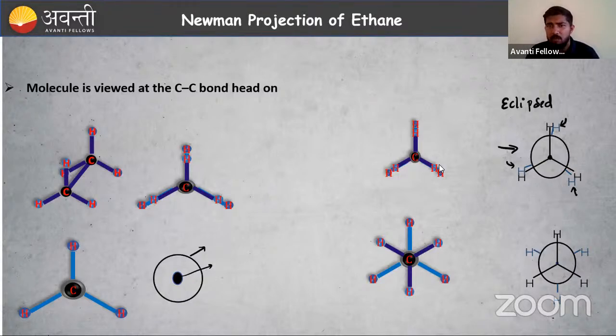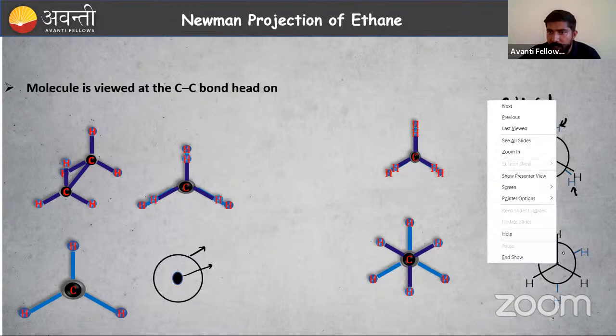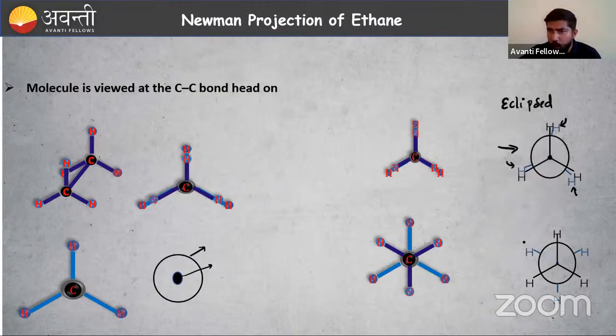The next one is the staggered conformation. This is our front side carbon, and we have three carbon-hydrogen bonds present here. Then the backside carbon-hydrogen bonds are far away from each other. So what about repulsion? Repulsion is very, very low, so I can say minimum repulsion. If repulsion is minimum, stability will be high. We have studied that. This is our front side carbon with three carbon-hydrogen bonds, and the circle is our rear carbon with carbon-hydrogen bonds, right? Okay, that's about the Newman projection.